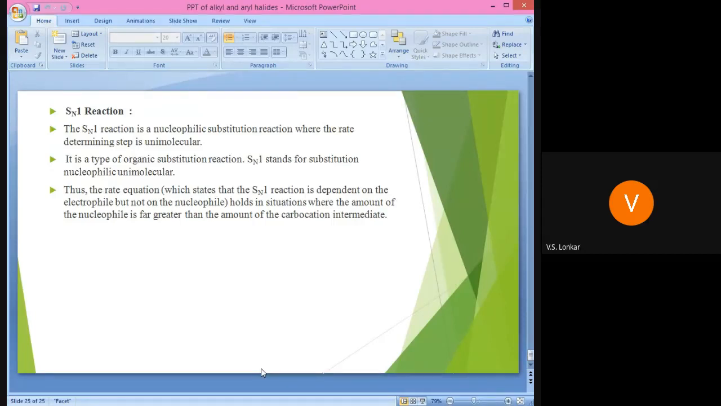Just write down this reaction. First, take an example of tertiary butyl bromide plus aqueous KOH, use the arrow, and write down the product. The product is tertiary butanol plus Br minus.